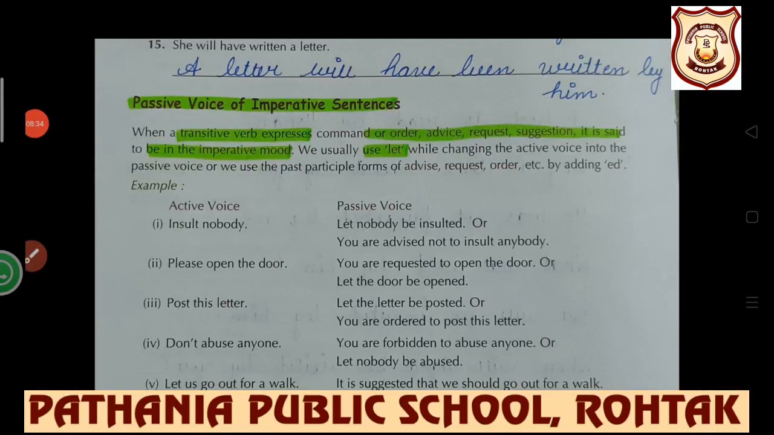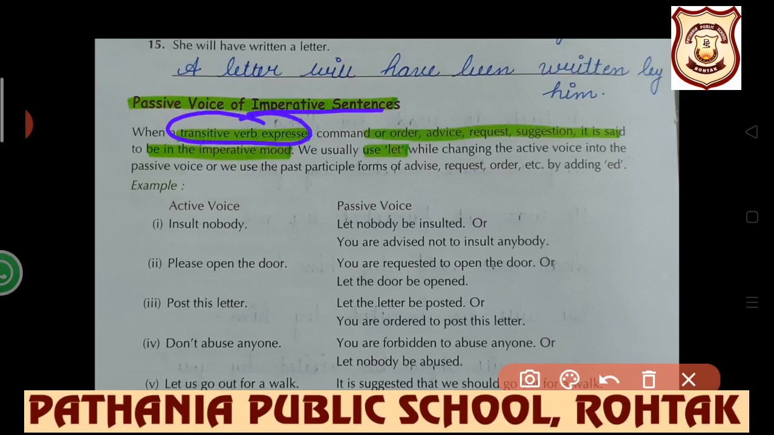Till now we have understood what is active and what is passive, what the changes in pronouns are, what the changes in tenses are, as well as what the passive formation of a simple sentence would be. Now we are going to understand what the passive formation of an imperative sentence would be. Imperative sentence: when a transitive verb expresses command, order, advice, request, suggestion, it is said to be in the imperative mood.